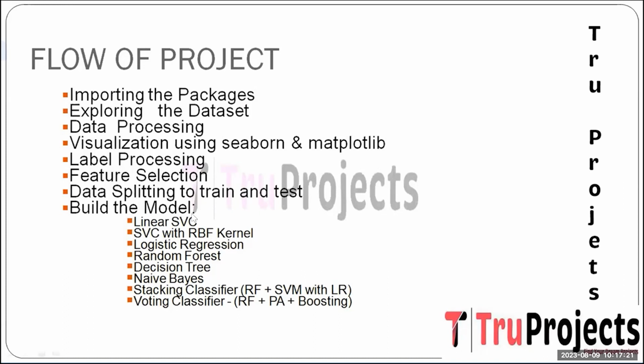And the next one is model building. Here various models are built. The first one is linear SVC. It constructs a linear decision boundary for the classification. It's applicable when the data has a clear linear separation between the classes. In this project, it offers a baseline for the classification accuracy. Its effectiveness may be limited if the data is not linearly separable.